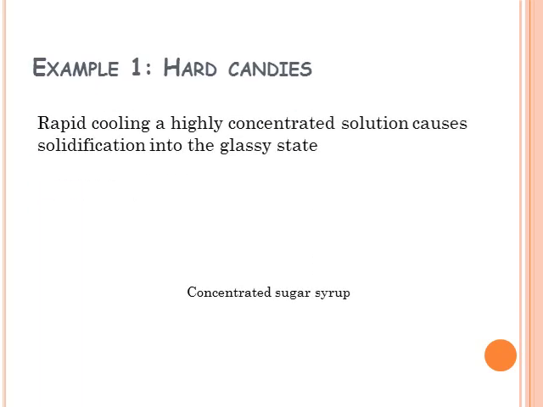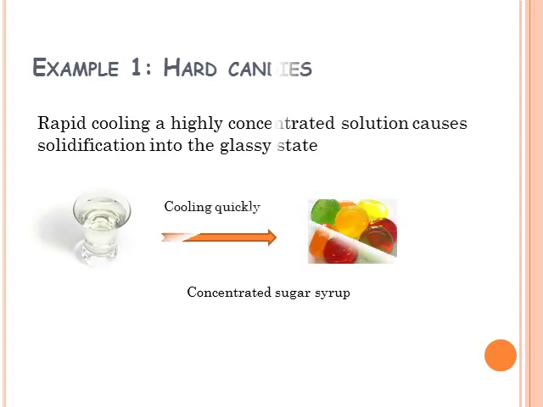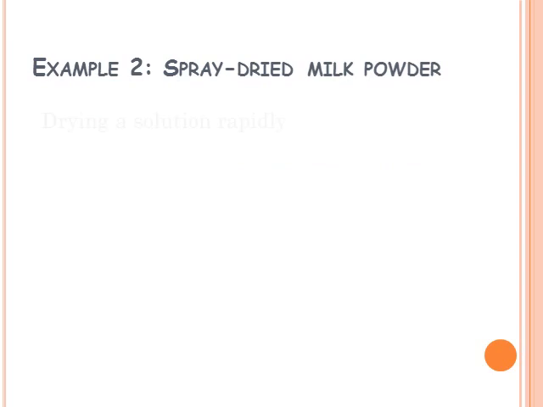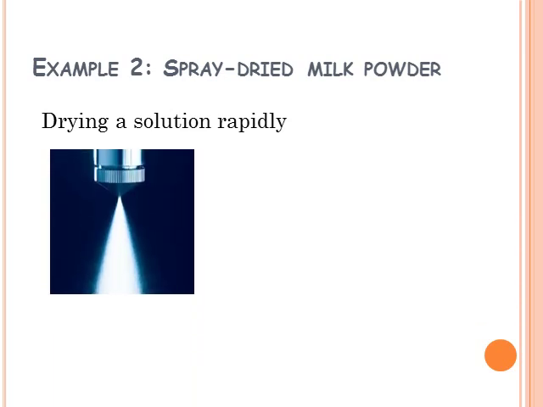There are a few examples of phase transition. The first example is hard candies. The rapid cooling of concentrated sugar syrup will transform the solution to become solid. The second example is spray-dried milk powder. The milk solution is dried by spraying it with a high-pressure spray dryer. The final product will be in powder form. So, as we can see, it transforms the milk liquid solution into solid powder.